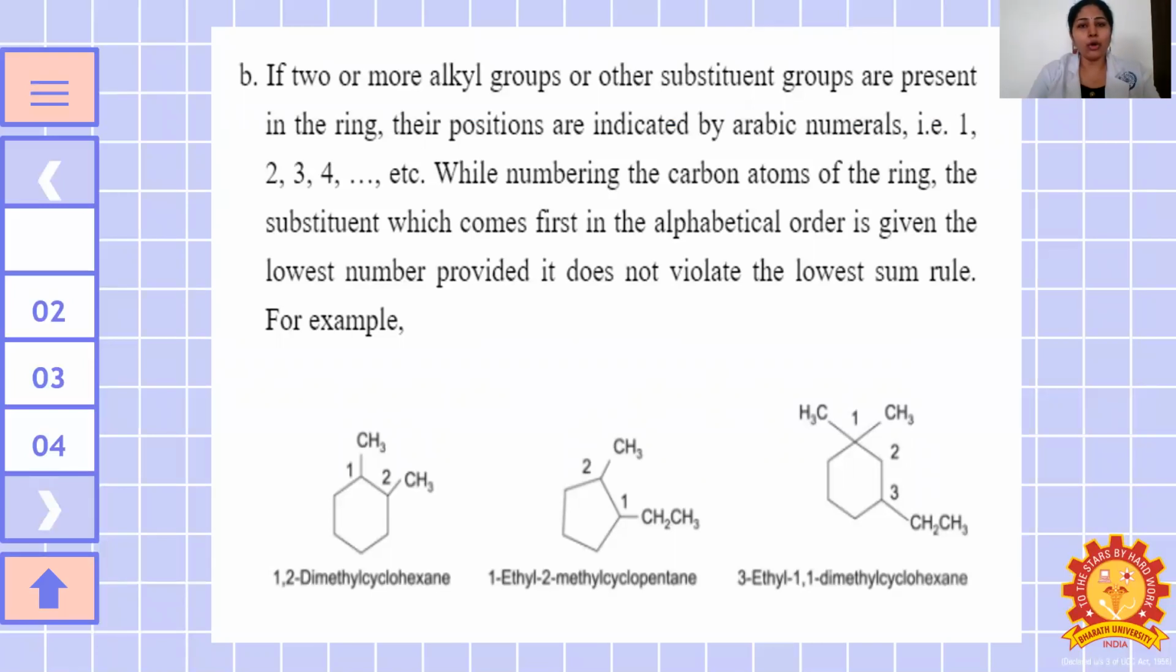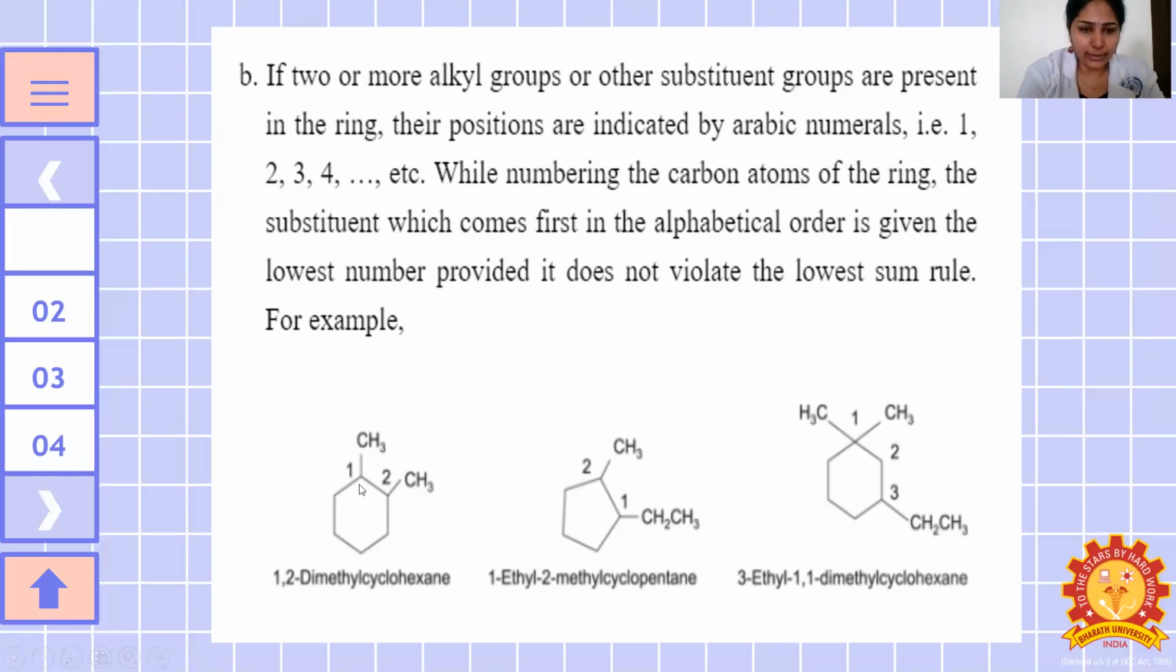If two or more alkyl groups or other substituents are present in the ring, their positions are indicated by the Arabic numerals, that is 1, 2, 3, 4. While numbering the carbon atoms of the ring, the substituent which comes first in alphabetical order is given the lowest number. It does not violate the lowest sum rule.